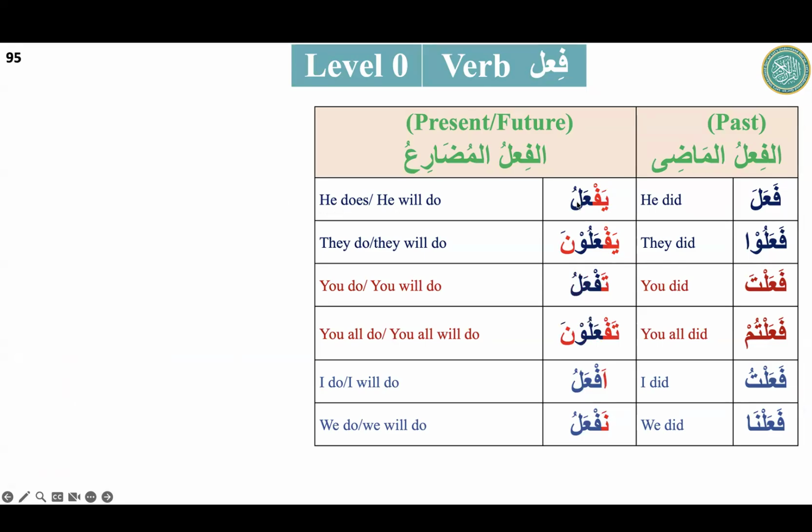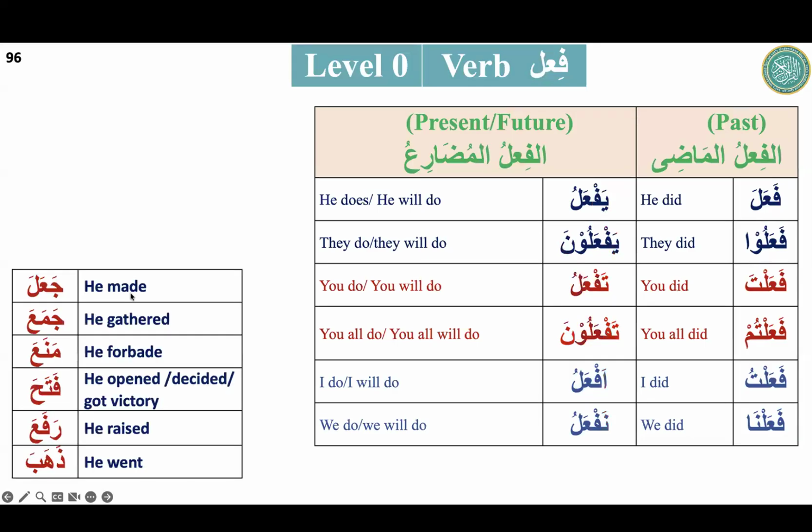Okay, so here yaj'alu, yaj'aluna, taj'alu, taj'aluna, aj'alu, naj'alu. Okay, what will be the meaning of yaj'alu? Ja'ala means, جعل, he made. And when it becomes present and future, we will not use made. That will be make or makes. We know that in English.